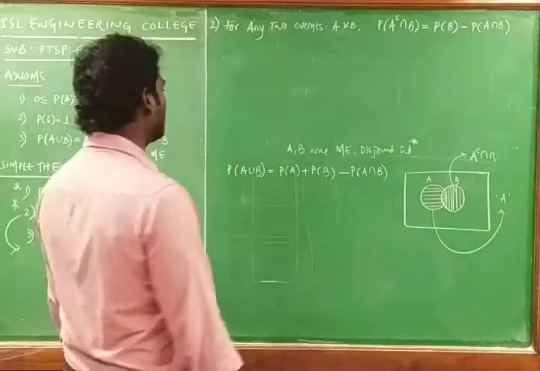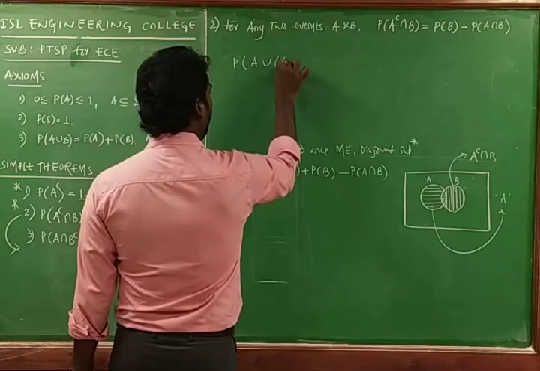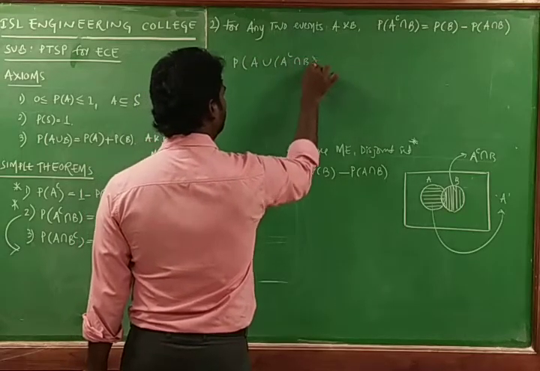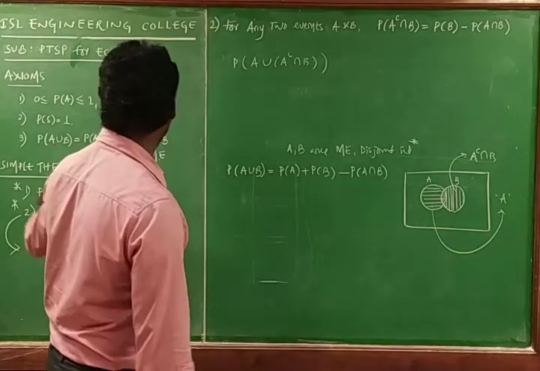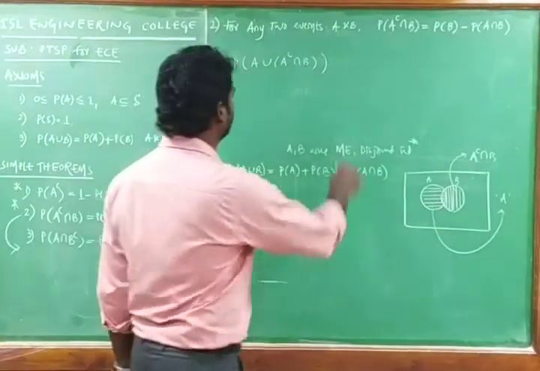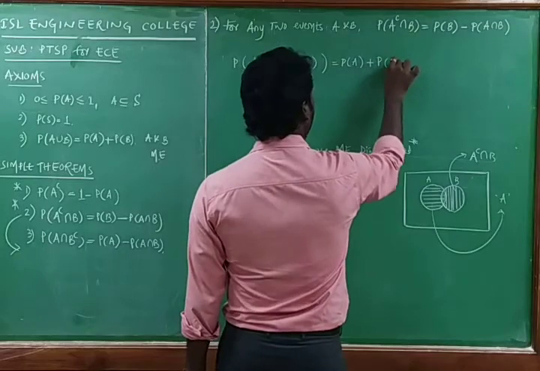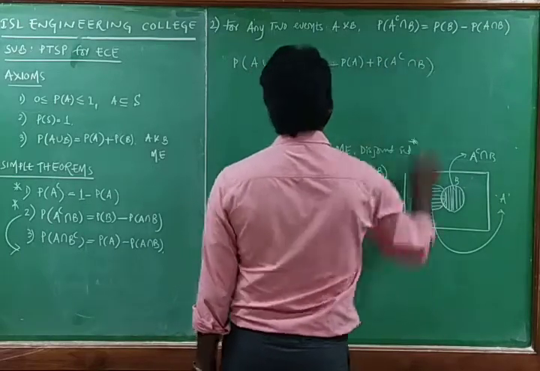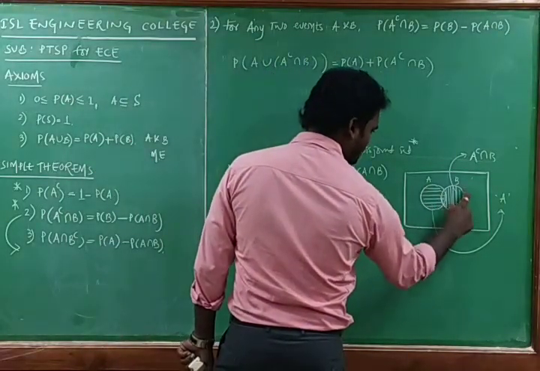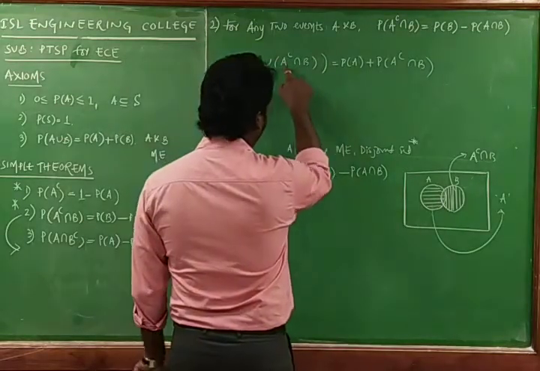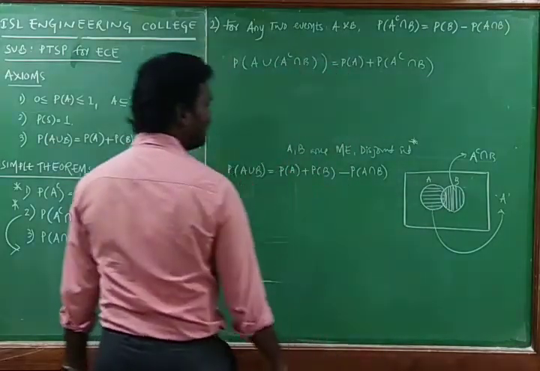So I am going with probability of A union A complement intersection B. Then what is this one? This is the third axiom we should write: probability of A plus probability of A complement intersection B. But A union A complement intersection B is nothing but this area union this area, which will be A union B only.